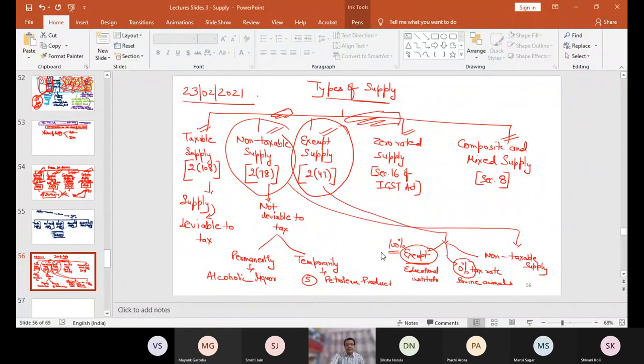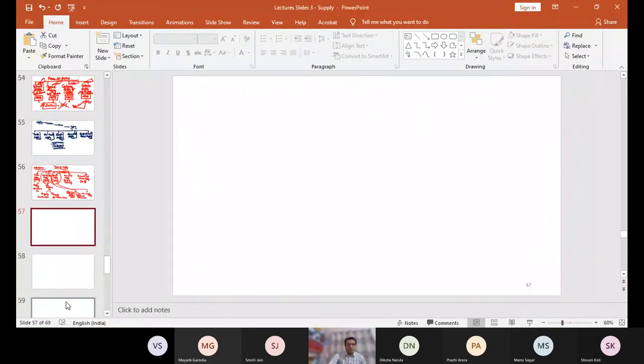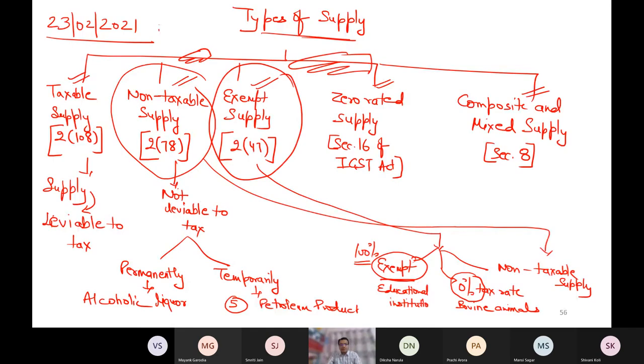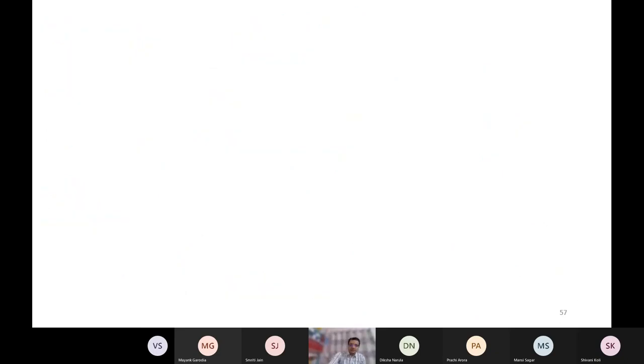Now, next point. Now, fourth example is zero rated supply. Now, this is the next concept. Taxable supply, non-taxable supply, exempt supply, and zero rated supply.